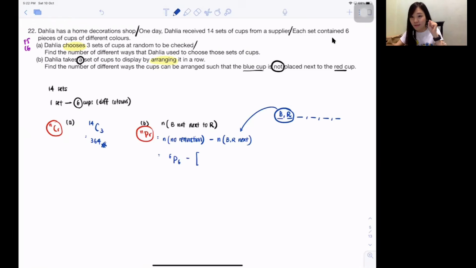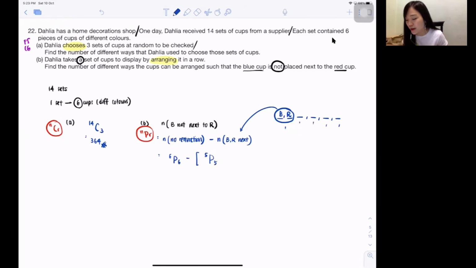So blue and red, if I tie them together, then they are considered as 1. So how many cups do I have now? Both of them tied together already, so there's only 1 cup for both of them. 1, 2, 3, 4, 5. Now there are 5 cups. So 5 of them arrange by themselves. Isn't it 5P5? Don't tell me, teacher, isn't it 5P6? Isn't it to arrange 6 of them? Because when I tie them together, their seats also combine and become one. So just now there were 6 seats, but since blue and red are combined already, it becomes 1 also. So that's why only 5 seats, 5P5.